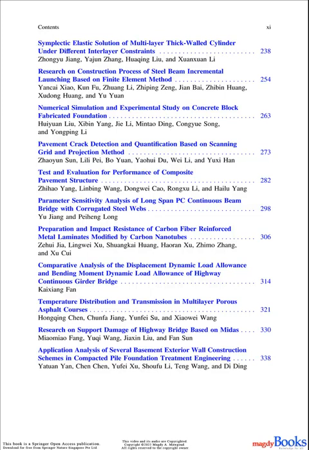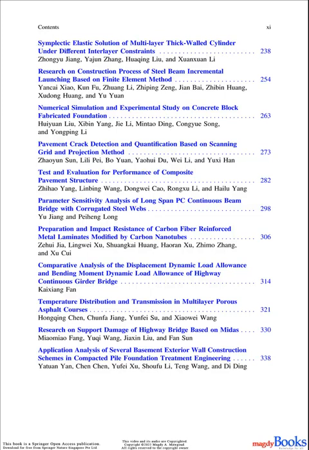26. Parameter sensitivity analysis of long-span PC continuous beam bridge with corrugated steel webs. Yu Zhang and Piang Long. 27. Preparation and impact resistance of carbon fiber reinforced metal laminates modified by carbon nanotubes. Zewi Jia, Lingwei Shu, Shuangkai Huang, Horan Shu, Jimo Zhang, and Shu Kui.